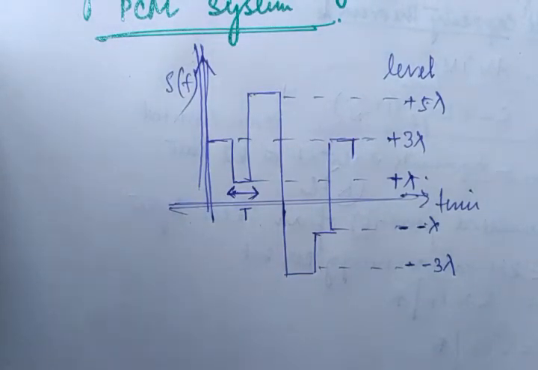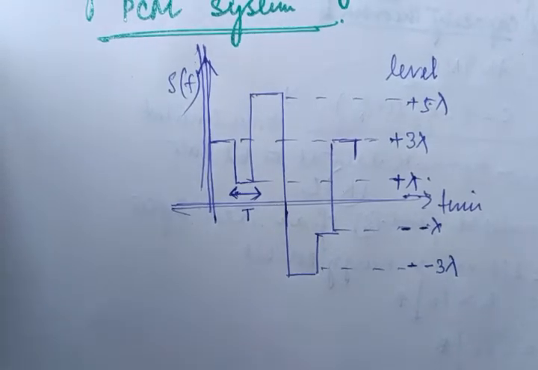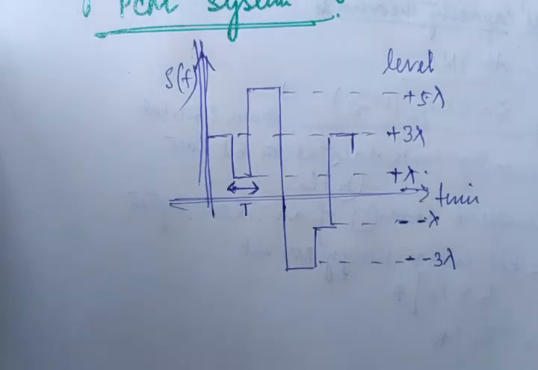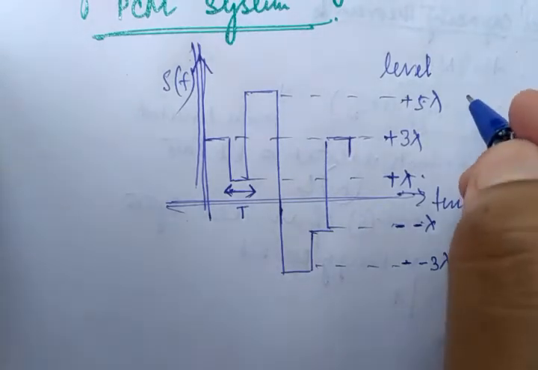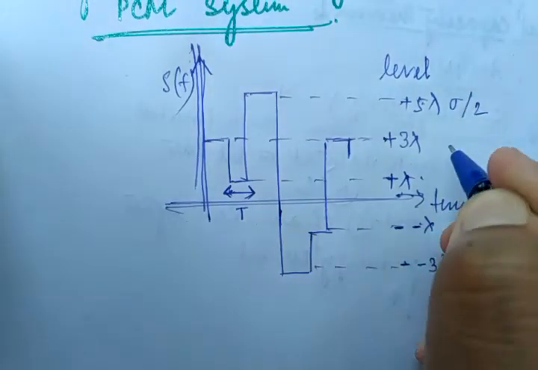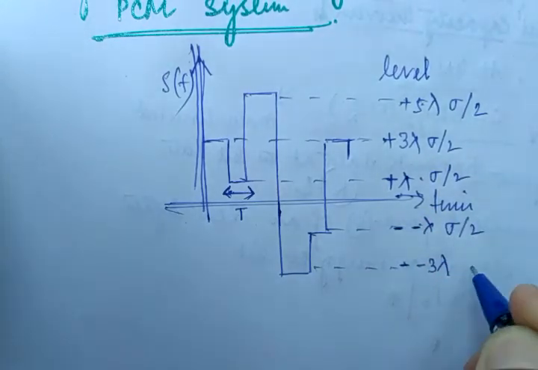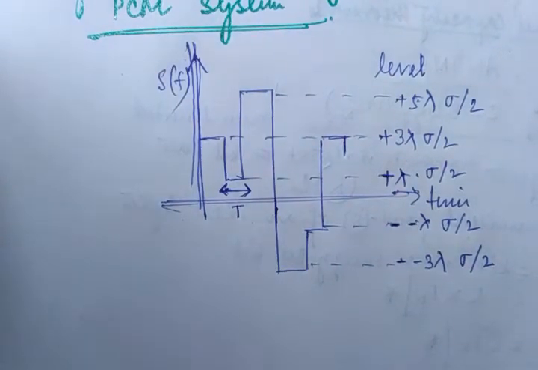And I am taking the noise whose RMS value, because we are taking the average value, I am taking at sigma by 2. So this will be multiplied by sigma by 2. I will explain all the parameters once again, so don't worry about that.